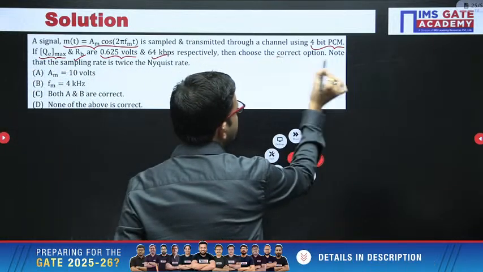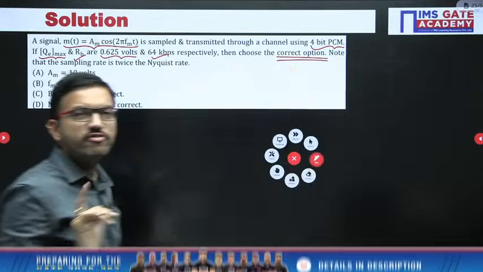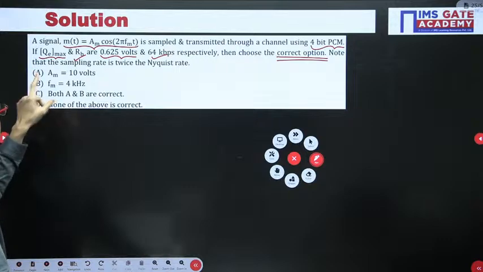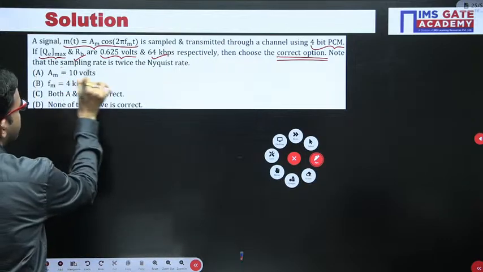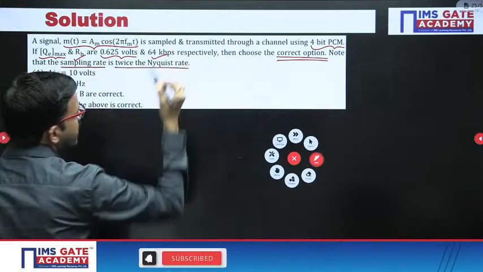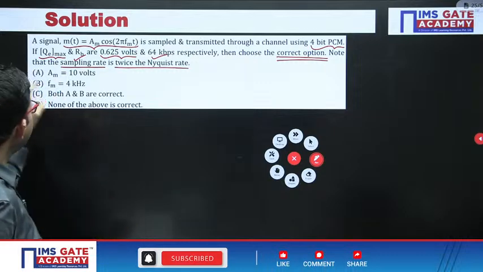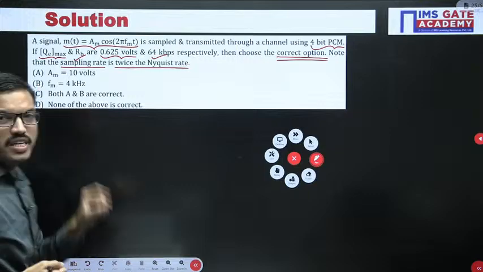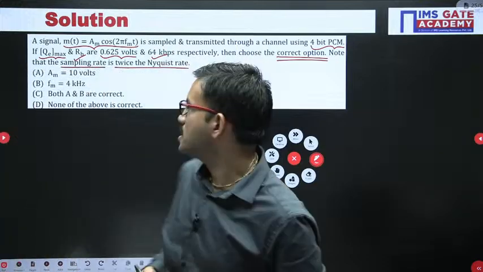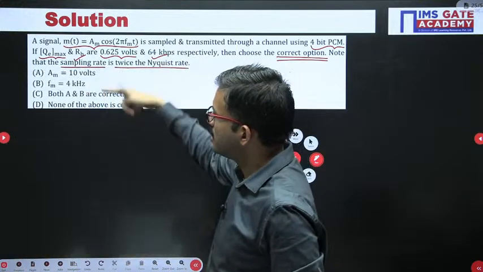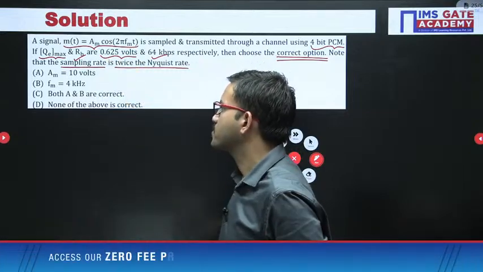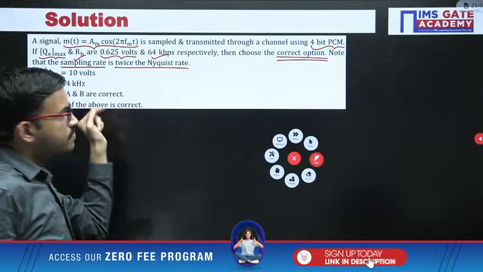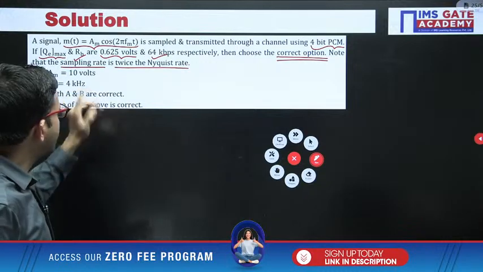For this question, only one correct option will be there. You have to choose that correct option. Note that the sampling rate is twice the Nyquist rate. Here you are having option A, peak amplitude of message signal; option B, maximum frequency of the message signal; option C, both A and B are correct; option D, none of the above is correct. Now we have to verify each one by one.